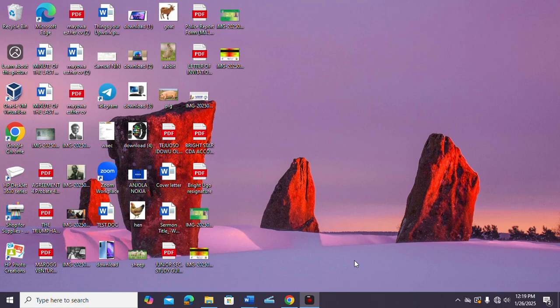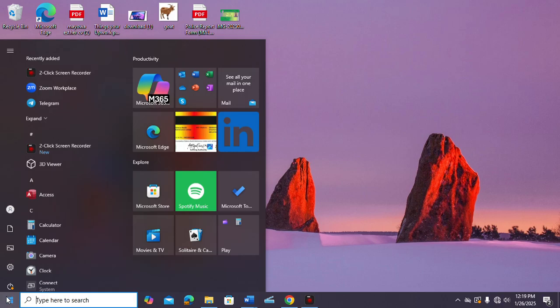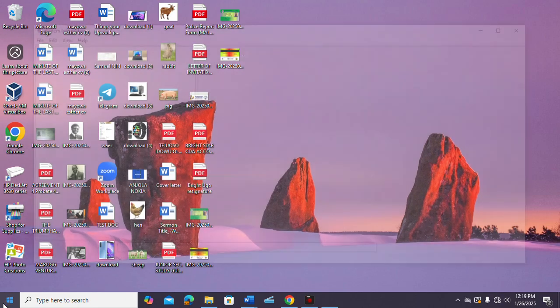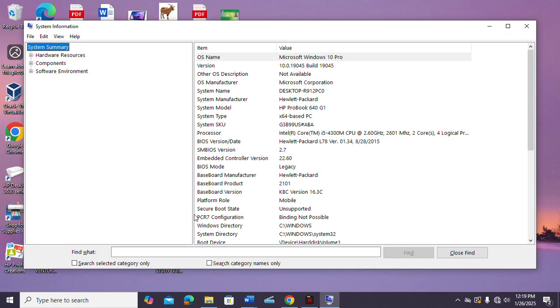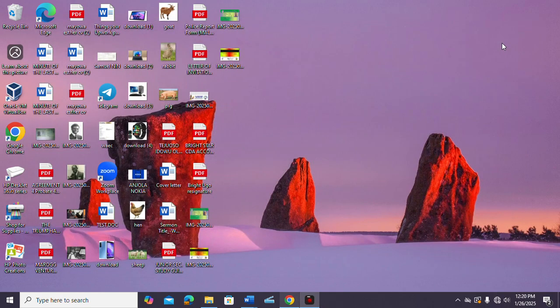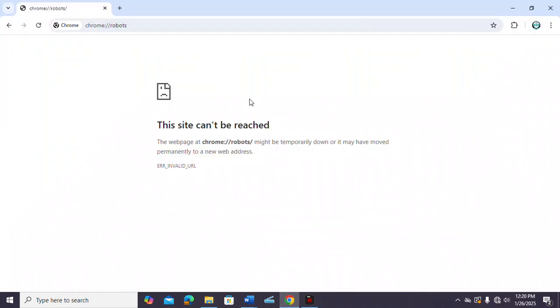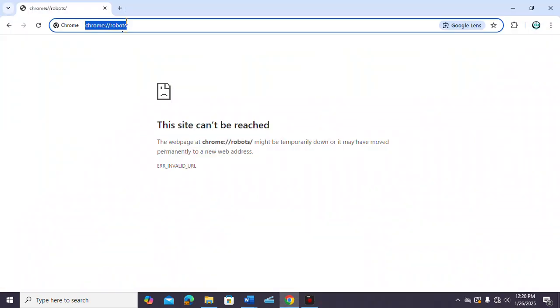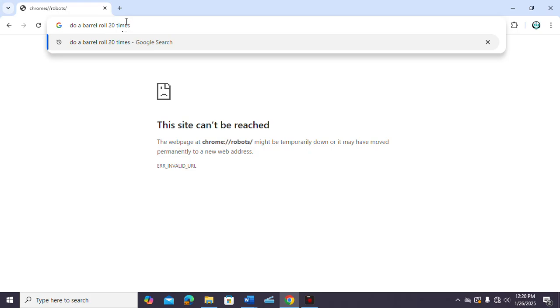Then you can also look for the PC model. Just search for MS Info, System Information, then look for the system model. Just copy the system model, then go to your web browser to search for the driver. Let's say you have it here, just paste it.